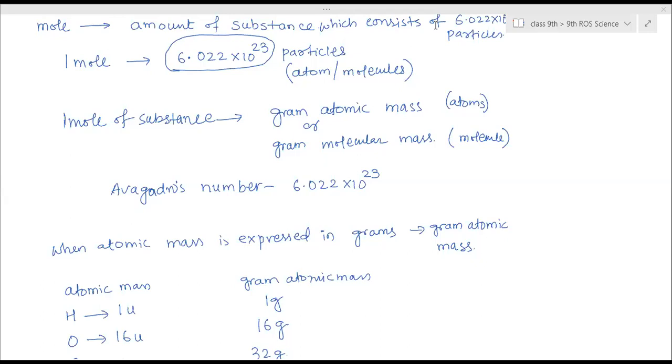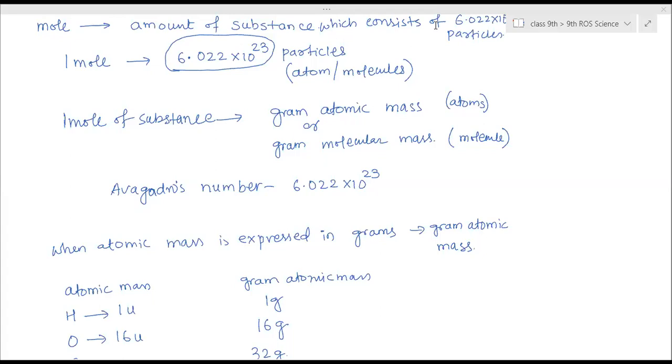Ma'am, after chlorine? Water, carbon dioxide. Ma'am, the atomic masses of nitrogen and oxygen are 14 and 16, no? Should we memorize them? Yes, you have to. Whatever is given, that's it.